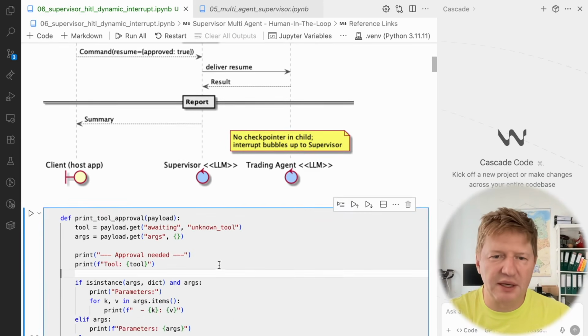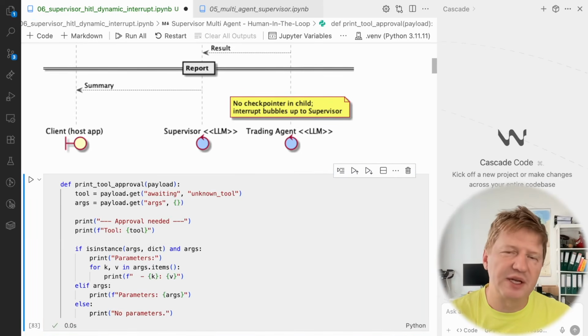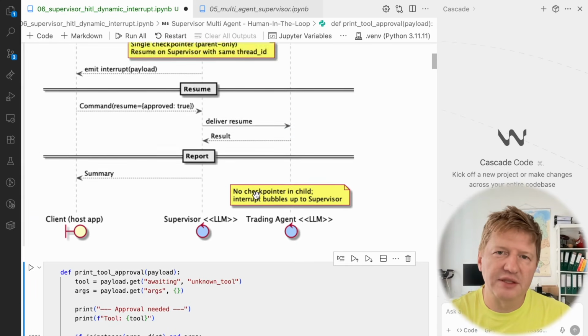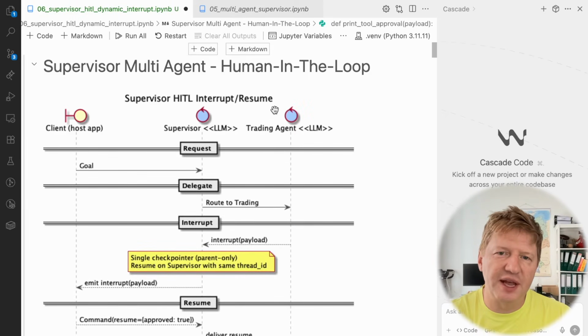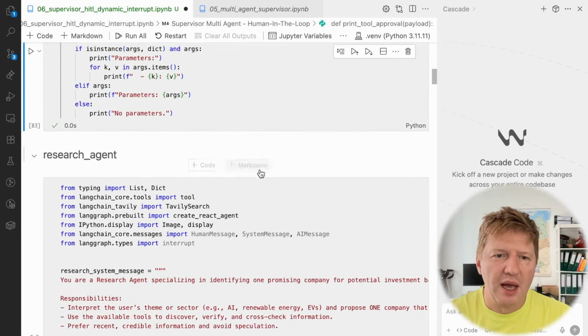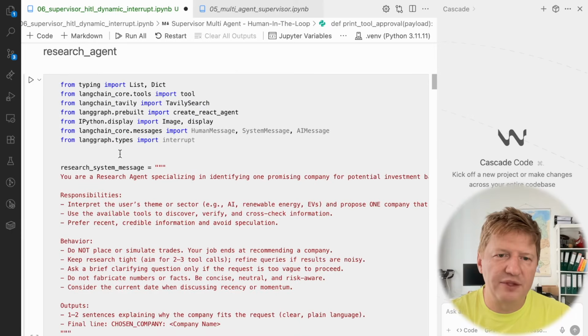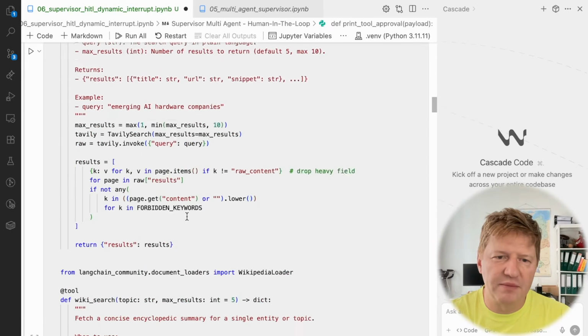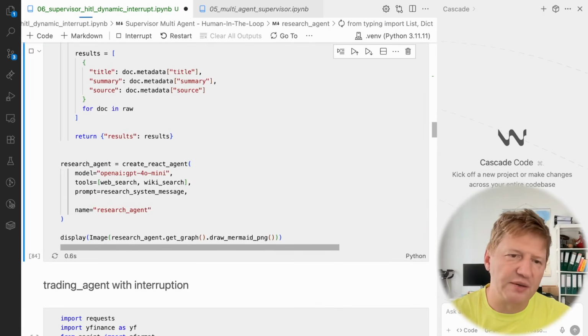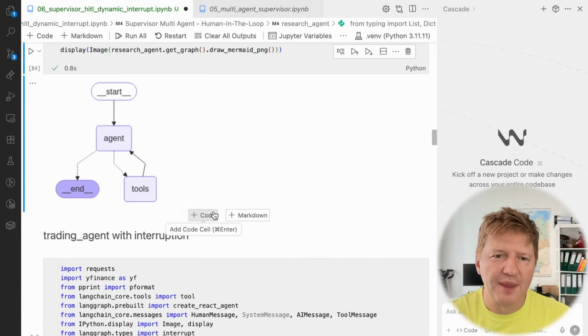I was mentioning that already. This time we are trying to combine two examples from the past: the supervisor multi-agent architecture, and the single trading agent which can be interrupted on risky tools. We're trying to combine them all together in one system. For doing that, we still have the research agent, and this is exactly the same as in the previous lesson. There's really nothing interesting here. I'm just compiling it so we can continue.